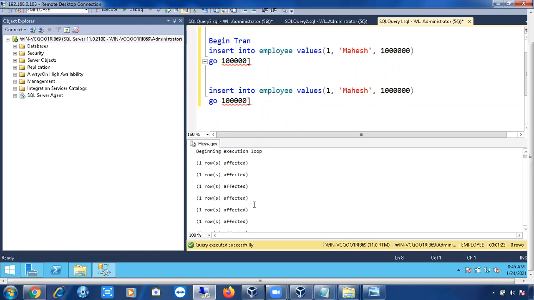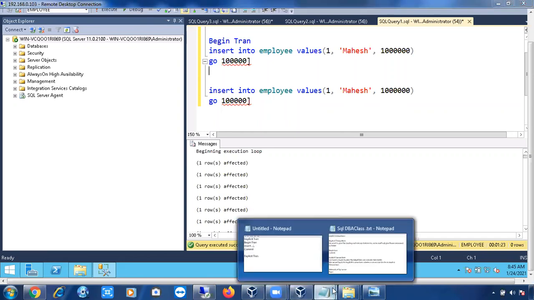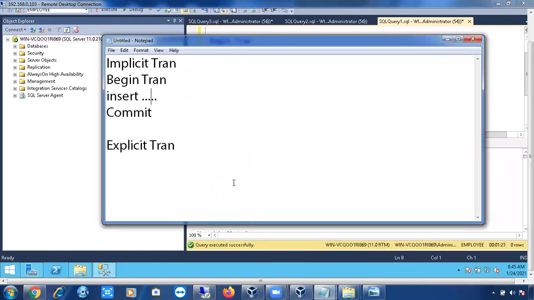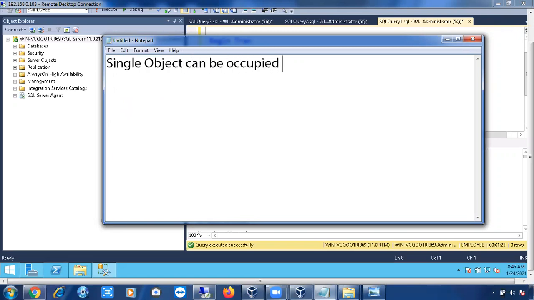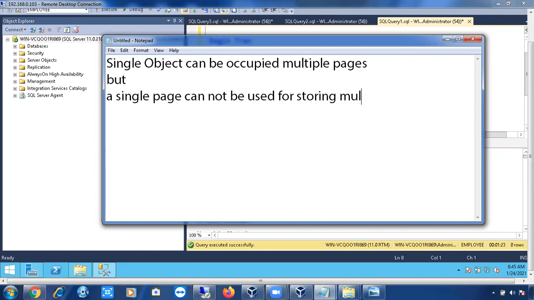Got it, right? Let me write it down. A single table can occupy multiple pages. Single object or table can occupy multiple pages, but a single page cannot be used for storing multiple tables. Don't confuse them, okay. There is a big difference between these two statements.